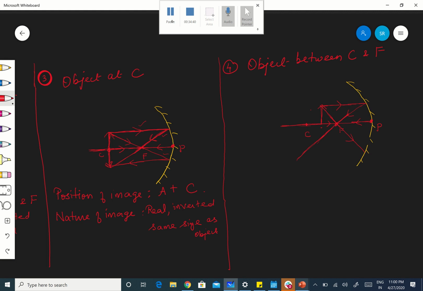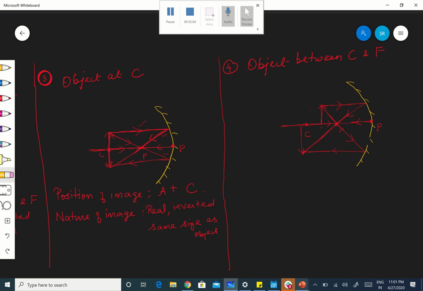See, it is parallel to the principal axis. Where are they meeting here? That is the position of the image, therefore the image will be like this.